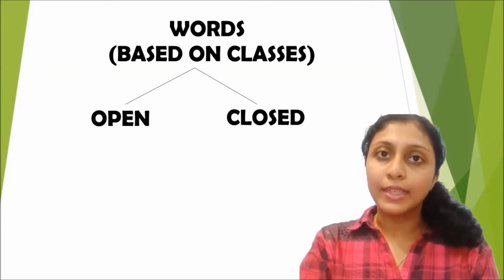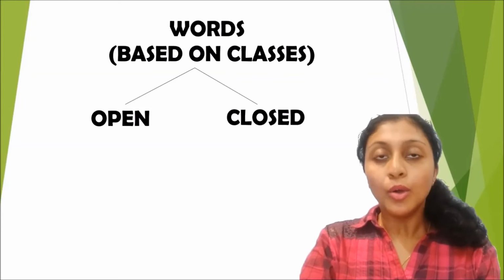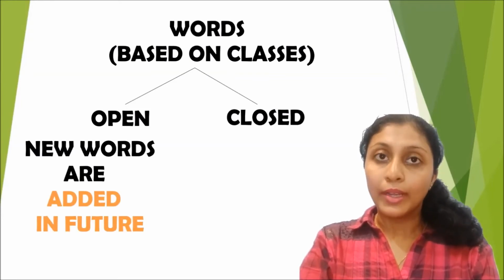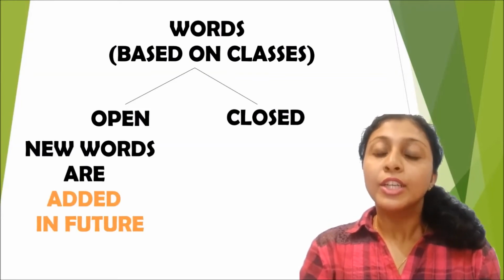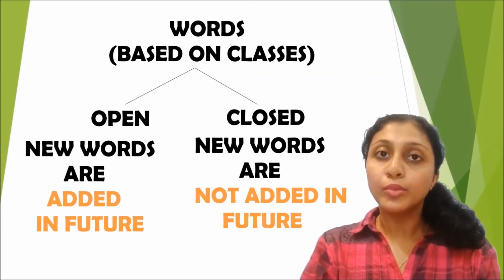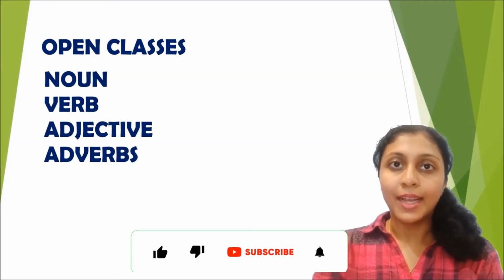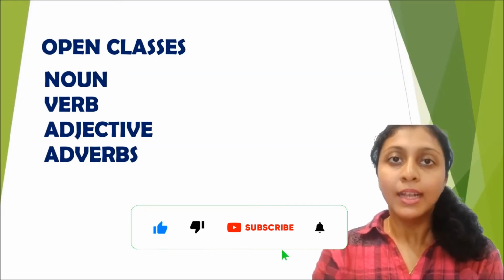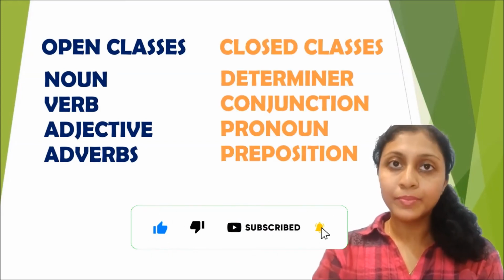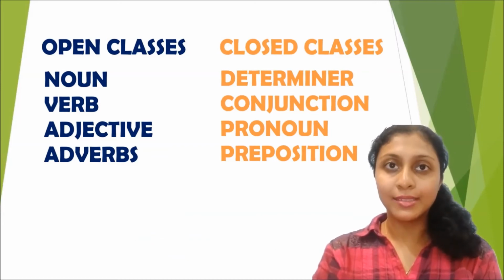Words are classified into open classes and closed classes. Open classes are those words where in the future new words may be added, whereas closed classes are those words wherein new words are not added. The open classes of words include nouns, verbs, adjectives and adverbs, whereas the closed classes include the prepositions, pronouns, determiners and conjunctions.